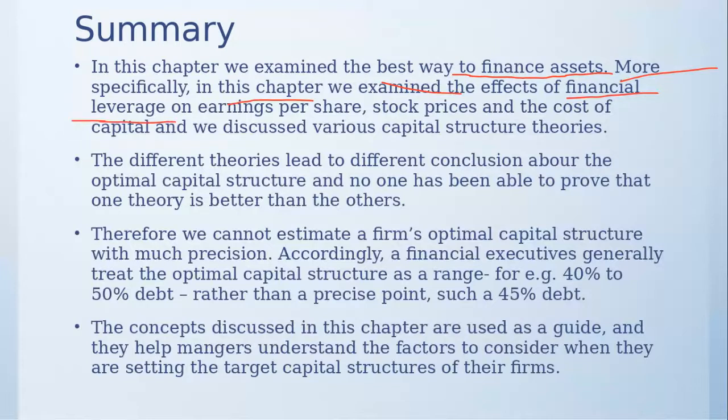We determined how interest affects a lot of other things, such as how financial leverage affects EPS, earnings per share. The more debt you take, the EPS also increases, and share price also increases. Cost of capital decreases, but only up to a certain level of optimal capital mix. So debt is not bad for us. Debt definitely increases our earnings in the company, but only up to a certain level of that optimal mix. That is the biggest learning from this chapter. The next one.